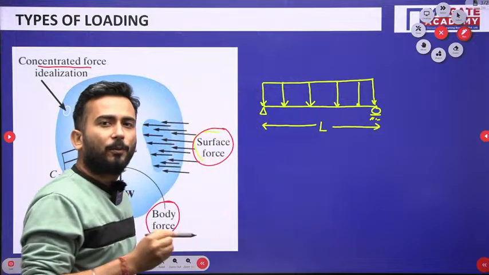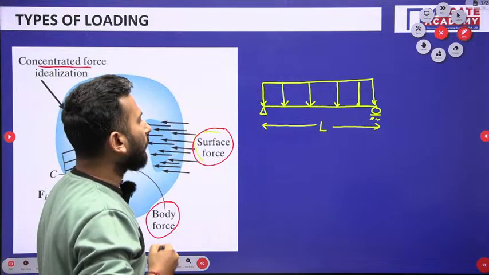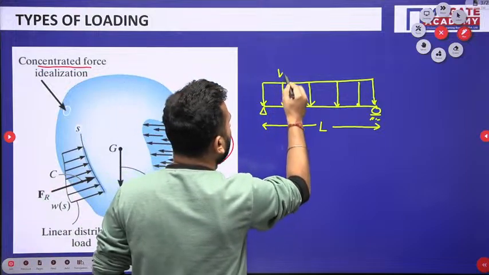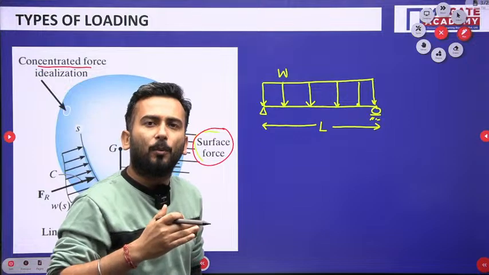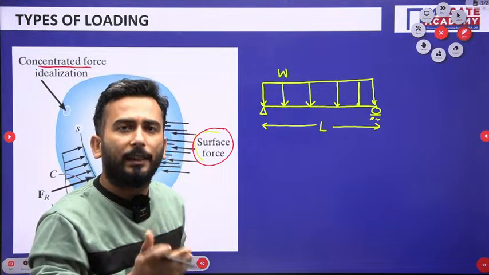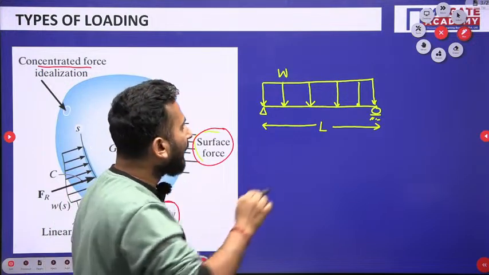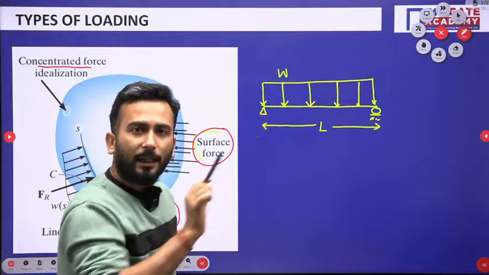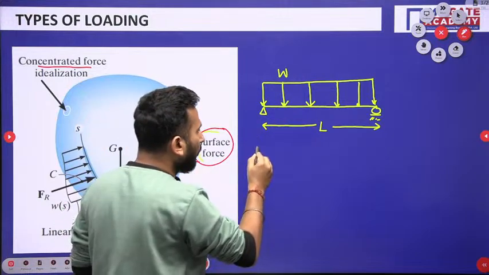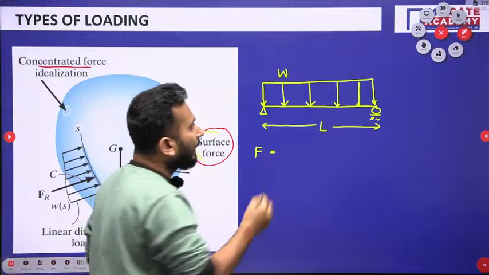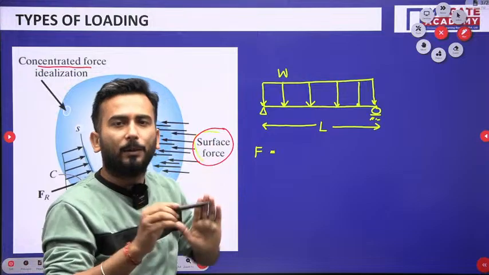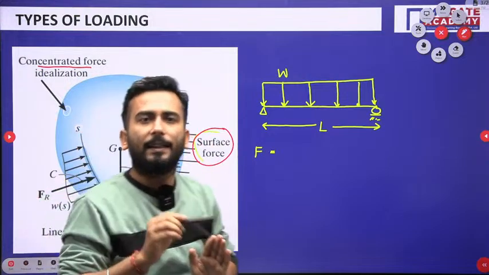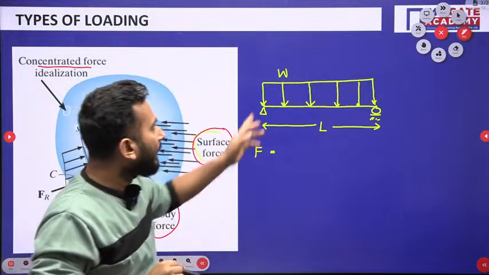So this is the case of UDL, that is uniformly distributed load, and let's say it is W. You know that this W is expressed in the form of intensity, that is, per unit length. And if I have to find the entire force, the total force, what I have to do is find the area of this diagram. Whatever way the UDL is acting, I have to find the area.